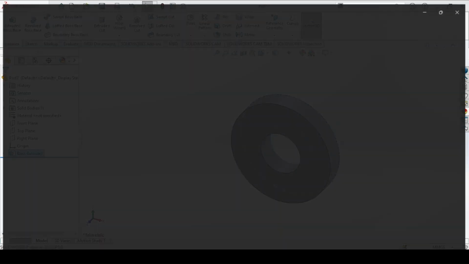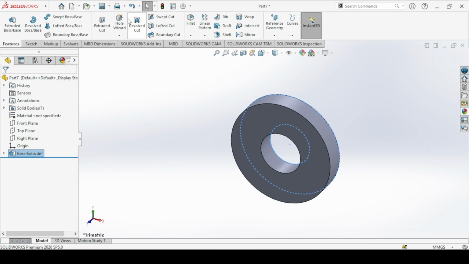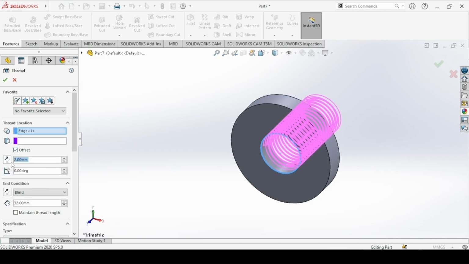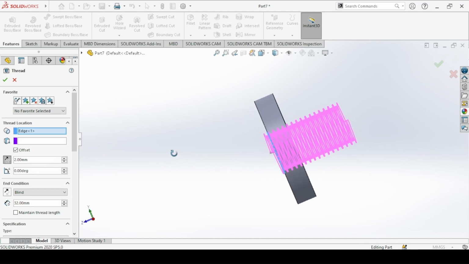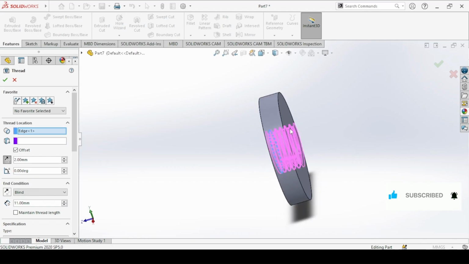Okay. There's also a thread through the lock nut of size 20 by 2. This start point, an offset of 2 millimeters coming outside. And then since the full distance is 8, we just add a length of, let's say, 11, which would be reasonable for the thread to pass through the full length of the lock nut.